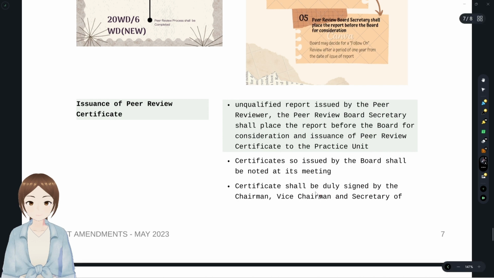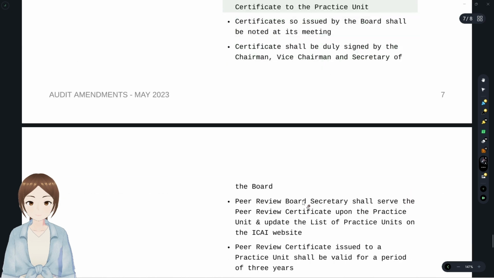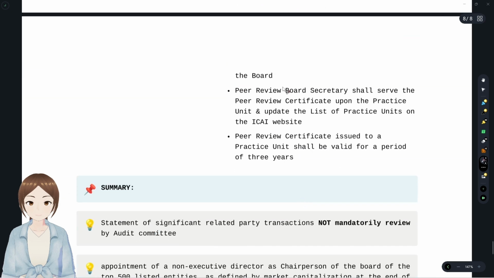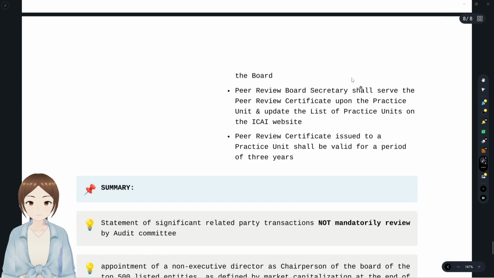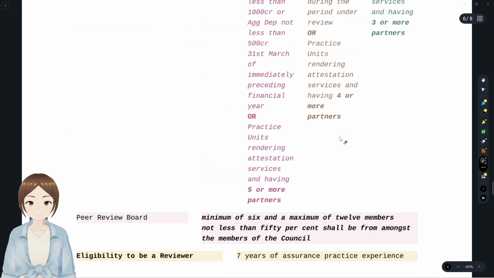And the certificate shall be duly signed by the chairman, vice chairman and secretary of the board. Who shall sign the certificate? Secretary, chairman and vice chairman. The peer review board secretary shall serve the peer review certificate upon the practicing unit and update that list on the ICAI website. Okay. That's the duty of the peer review secretary. He updates it on the ICAI website. Peer review certificate issued to a practicing unit shall be valid for a period of 3 years. Okay, that's the validity time period.